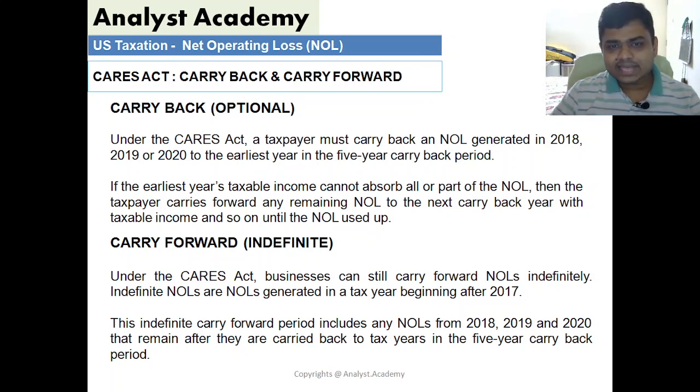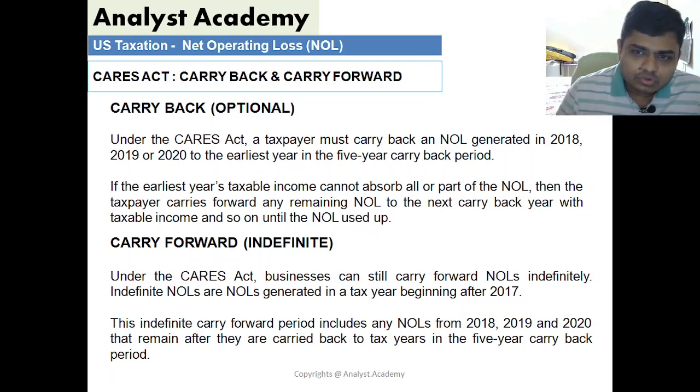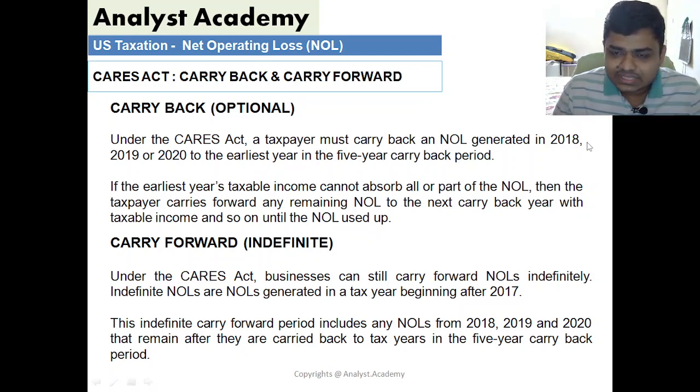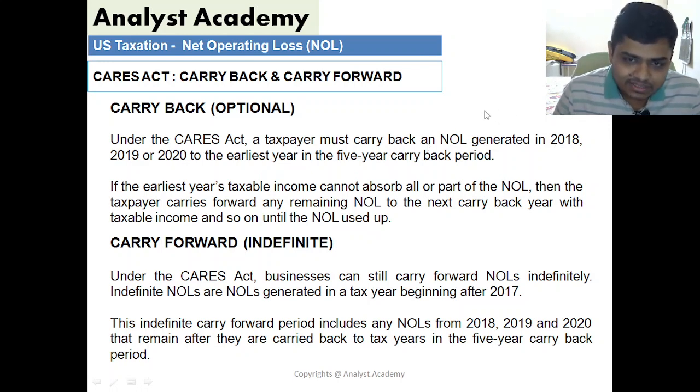Under the CARES Act, a taxpayer must carry back an NOL generated in 2018, 19, or 20 to the earliest year in the 5 years carryback period. If the earliest year's taxable income cannot absorb all or part of the NOL, then the taxpayer carries forward any remaining NOL to the next carryback year with taxable income and so on until the NOL is all used up. So if somebody has a loss in 2018, then they can go back to 2018 minus 5, and from that year they'll start offsetting the loss.